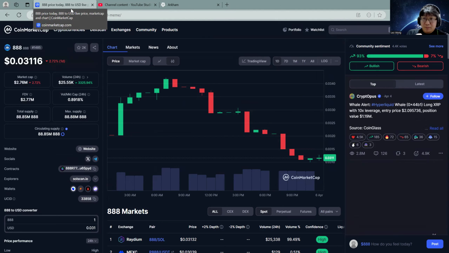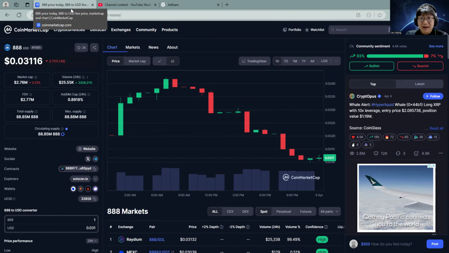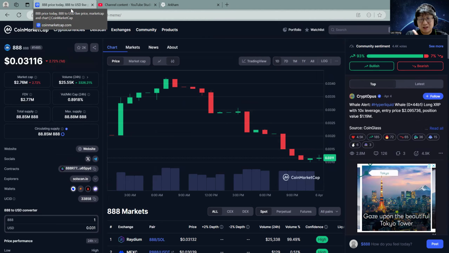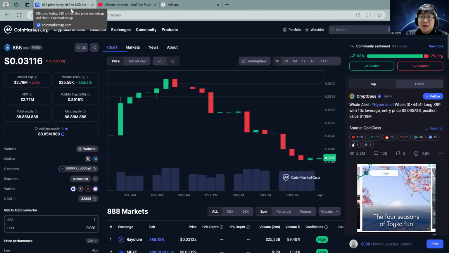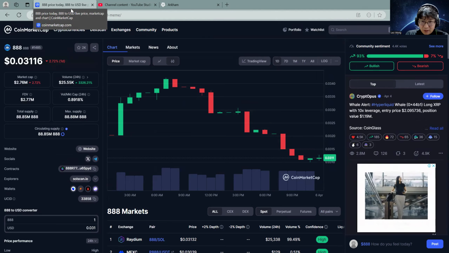Okay, so a bit of a recap. Number one, always use CoinMarketCap. Don't buy into the emotion. You want to have as much information as possible. Number two, if you're a beginner, the safest bet is always Bitcoin. Number three, don't buy into the strength. Don't buy when the whole community is very bullish. You want to buy when it's extremely weak and the community is thinking, uh-oh, it's going to die, it's going to die.